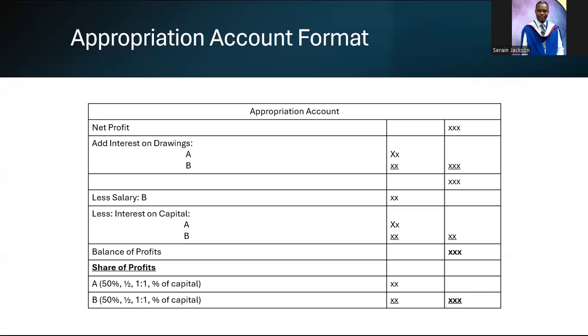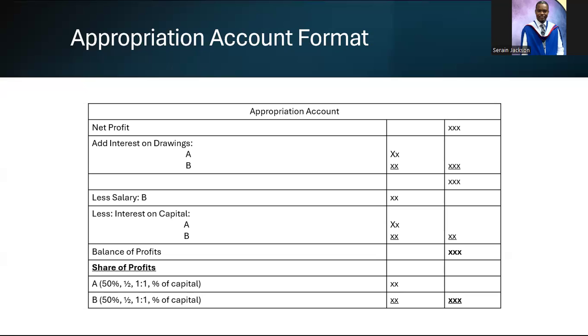Interest is paid on capital to encourage partners to want to invest more money in the business. And conversely, interest is charged on drawings to discourage partners from taking money out of the business. All right? So, less interest on capital. All of these figures must be subtracted from this new adjusted profit figure: salary, interest on capital for both parties.